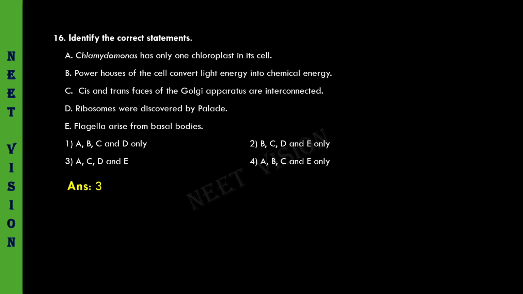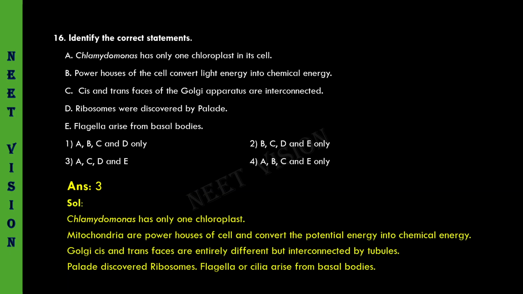Coming to the explanation for this one. Very clear. Chlamydomonas has only one chloroplast which is cup shaped. Mitochondria are powerhouses of the cell and convert the potential energy into chemical energy. Golgi cis and trans faces are entirely different but interconnected by tubules. Palade discovered ribosomes. Flagella or cilia arise from basal bodies. Right? Coming to the next question.